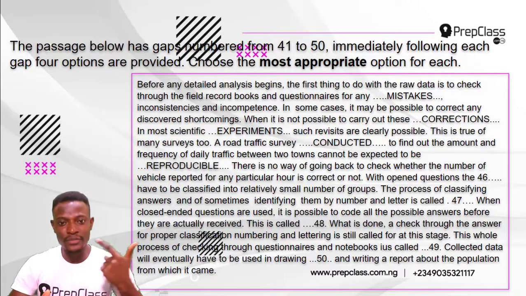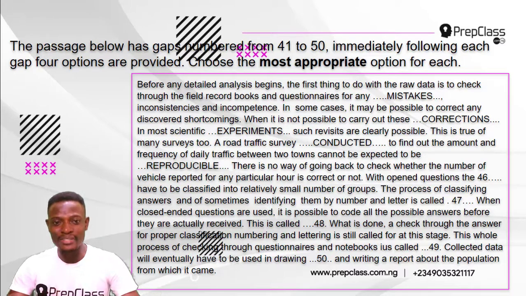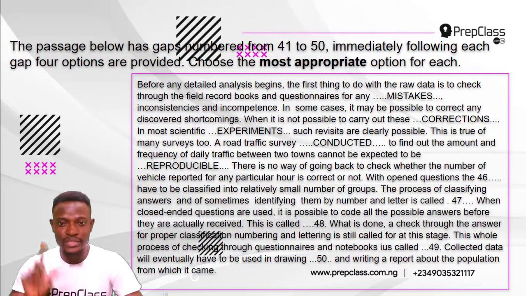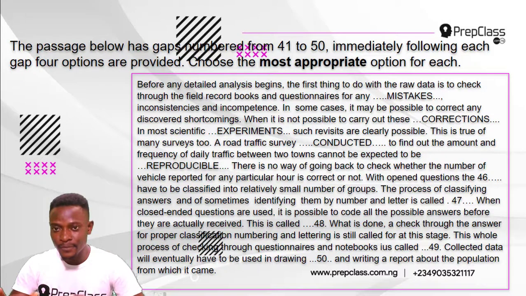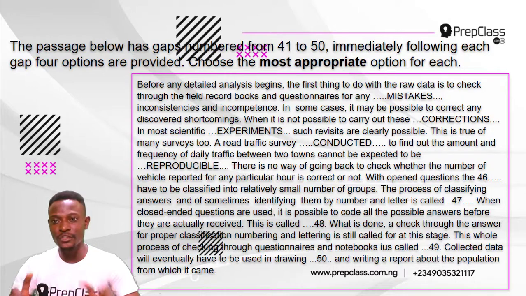This is true of many surveys too. A road traffic survey conducted to find out the amount and frequency of daily traffic between two towns cannot be expected to be reproducible. There is no way of going back to check whether the number of vehicles reported for any particular hour is correct or not. Now that is what questions 41 to 45 covered. Those gaps that have been filled are the gaps that showed questions 41 to 45.